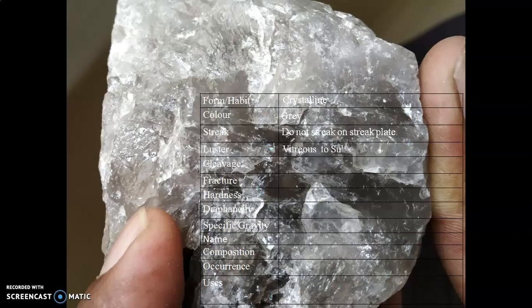Luster vitreous to subvitreous, cleavage is absent, fracture conchoidal. You can see conchoidal fracture, right. Hardness is 7, diaphaneity translucent to opaque,